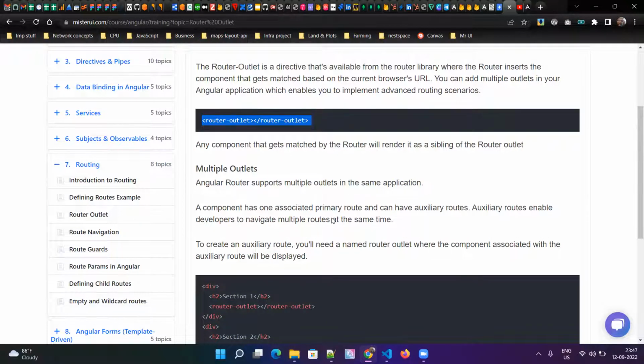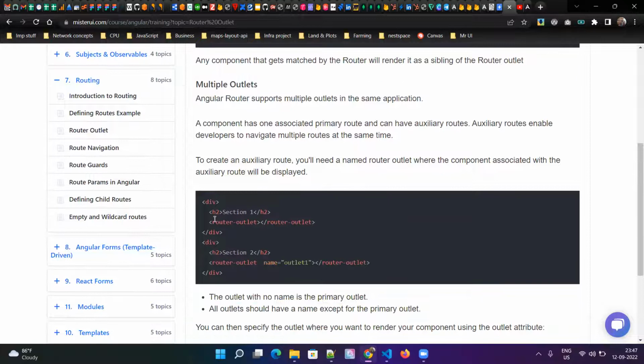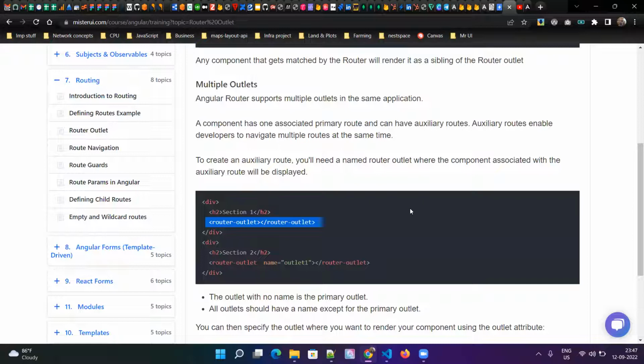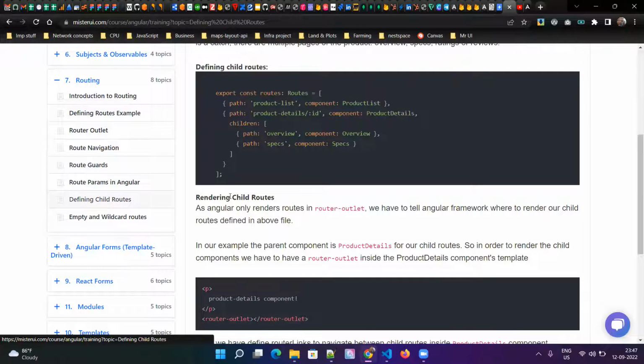In the root configuration file, wherever you see this one, that means we can go to the root module and see there is something defined for this component. It can be in any component, but most of the time we see the router outlet in the app component.